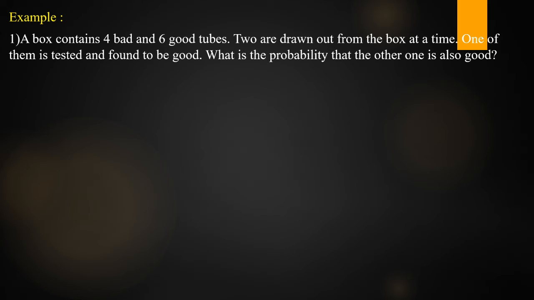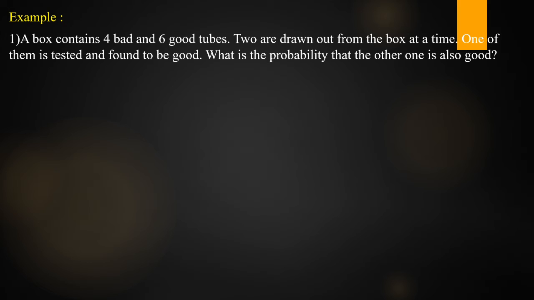So there is only one tube, but 6 by 10. Okay, next consider the next one, another event B. B is also another tube is good. We have to find what is the probability that the other one is also good. So next, consider the event for this one. Let B be the event the another tube is also good. Next, how to write P of A intersection B? Both are good.